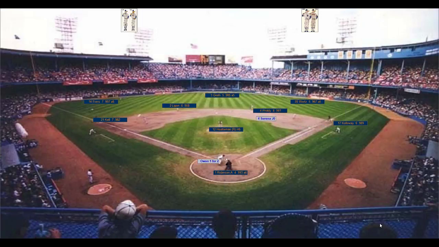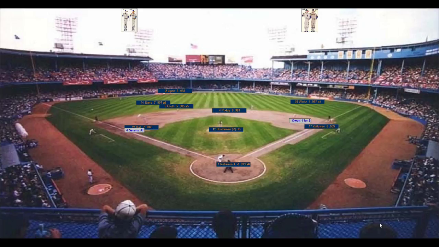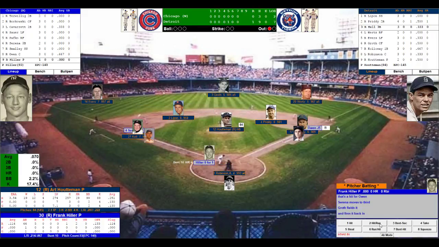Here's the pitch to Owen. He swings, and that ball goes to left center field. And he has himself a hit and run single. Going first to 3rd is Serena. The hit and run works. The roll of the dice pays off.